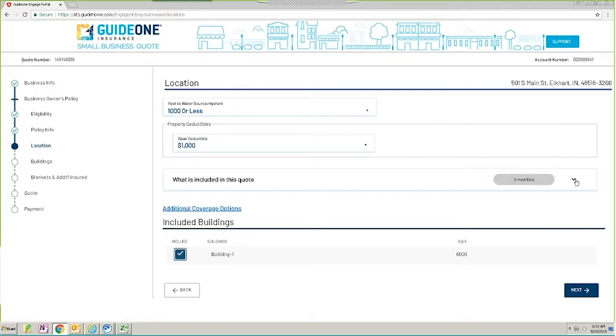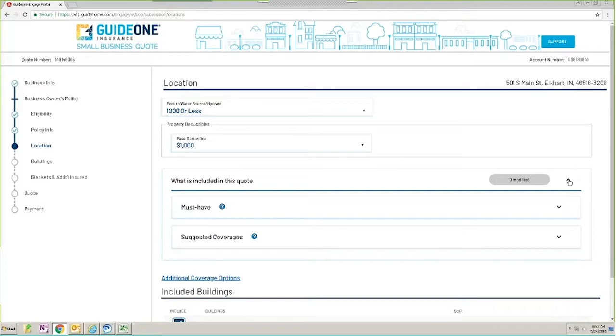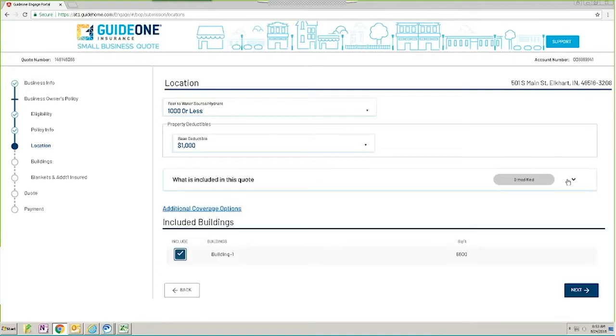Underneath that, you have what's included in this quote. Looks just like it did on the prior page, but these are location-level coverages, whereas the prior page had policy-level coverages. But we're not going to add any coverages or make any differences. Then you see included buildings.